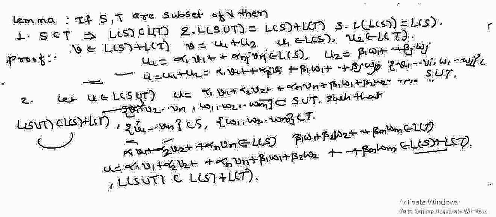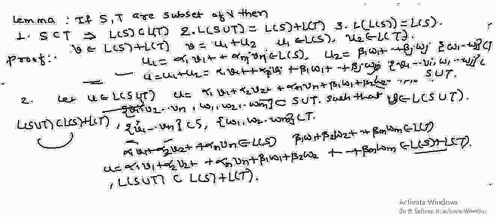We have taken the union of these. Look at this, these are the two different members. w1, w2, up to wj is a subset of T, and v1, v2 is a subset of S, and therefore this combined set is a subset of S union T. Then what we get? That is, u belongs to L of S union T, so this v belongs to L of S union T.